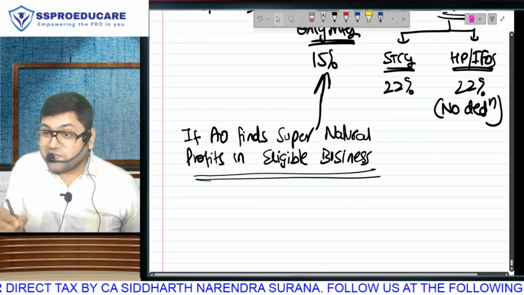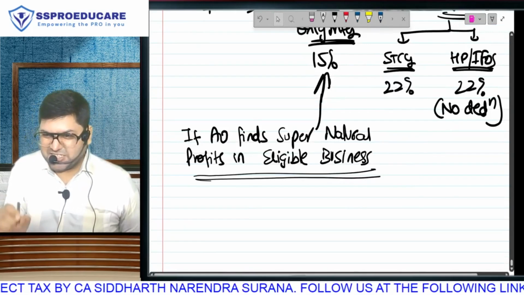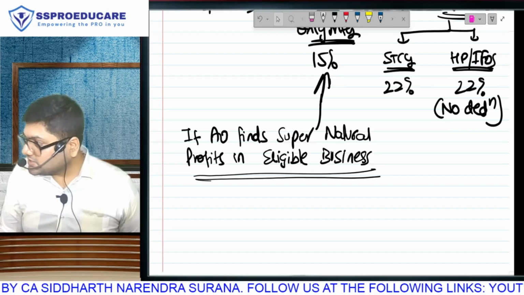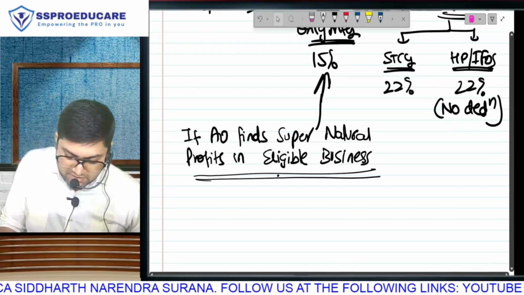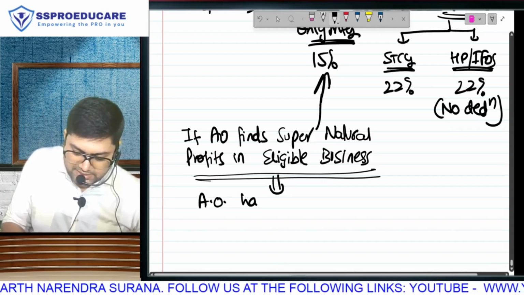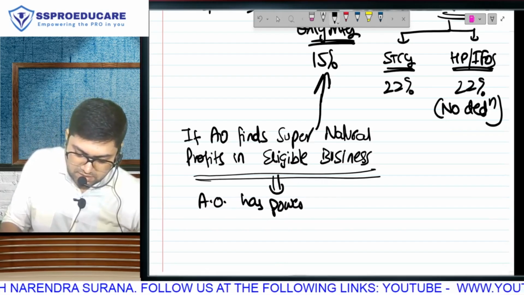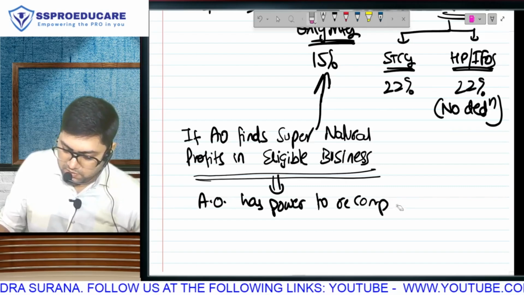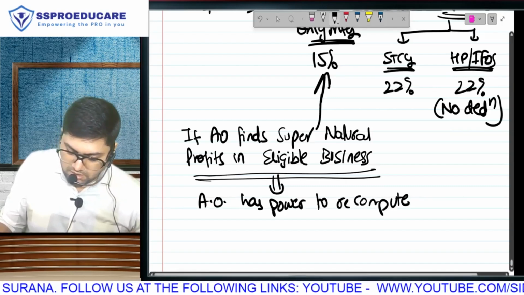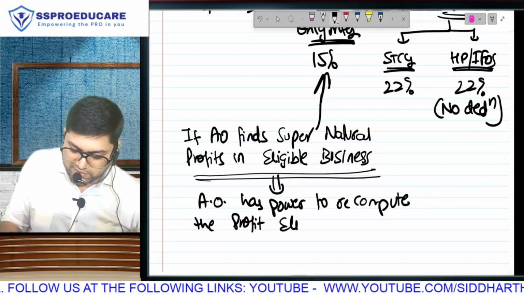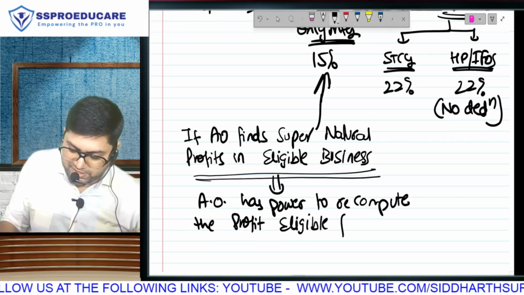So what a big discretionary power, such a big discretionary power is being given to the assessing officer. Look at the power we are giving the officer. We are saying the AO has power to recompute. The AO has power to do what? Recompute the profit that is going to be eligible for 15%.